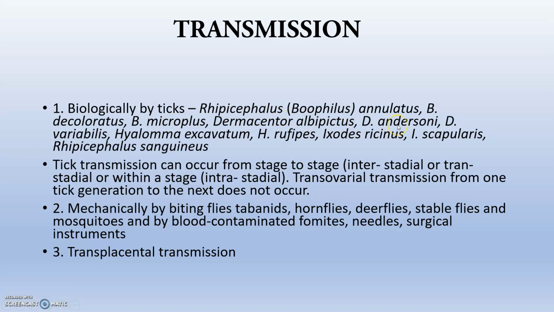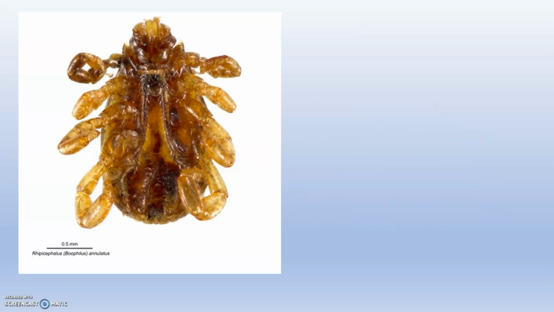The transmission is biological, by ticks, that is Rhipicephalus annulatus, Boophilus decoloratus, Boophilus microplus, Dermacentor albipictus, Dermacentor andersoni, etc. Tick transmission can occur from stage to stage, that is interstadial, or within a stage, that is intrastadial. Transplacental transmission is also present. Mechanically, biting flies such as tabanids, horn flies, deer flies, and stable flies can also transmit the disease. So this is the Boophilus.